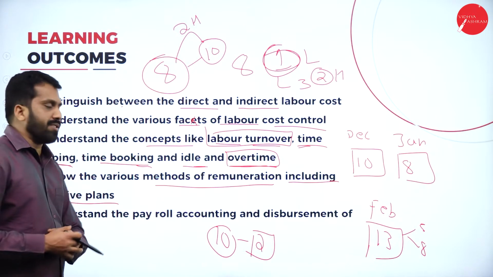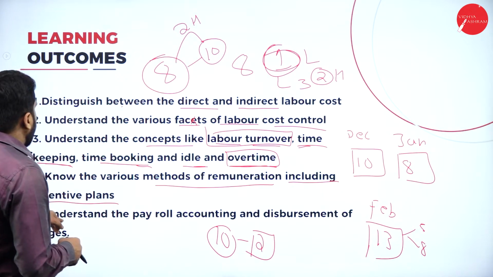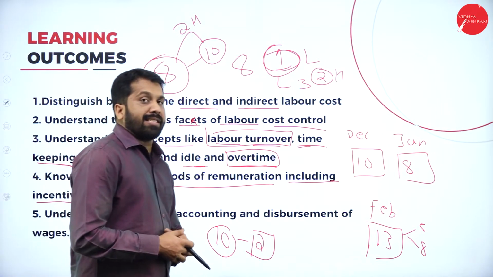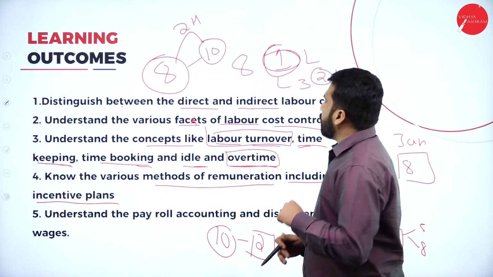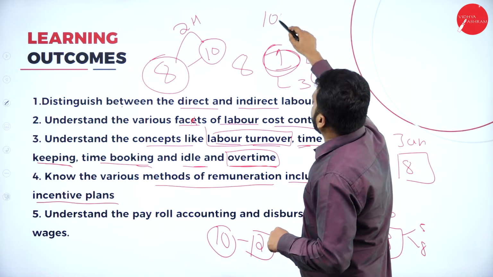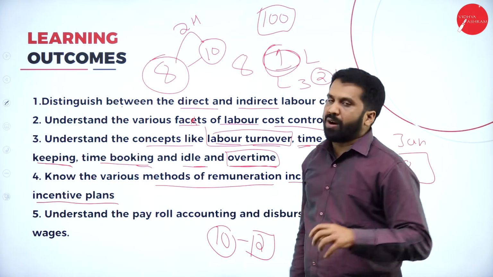Hope you understood. Now, the incentive plan. What is the incentive plan? I tell you that I will give you a target: you are supposed to complete 100 sales, or manufacture 100 units.